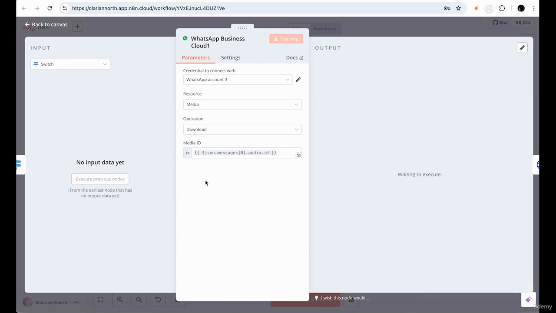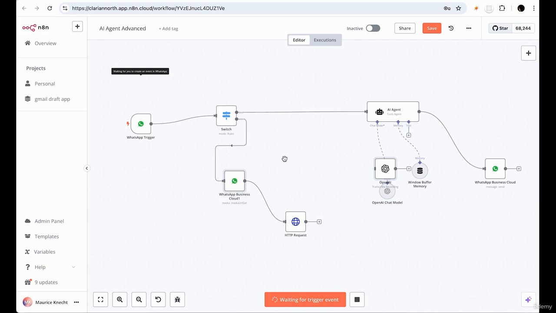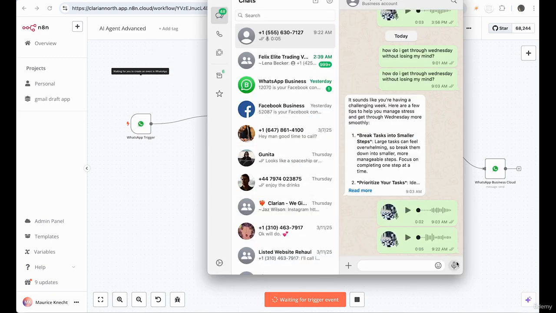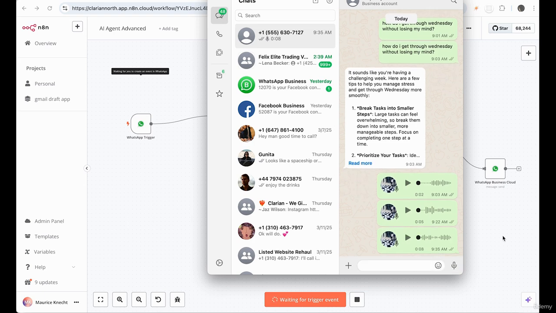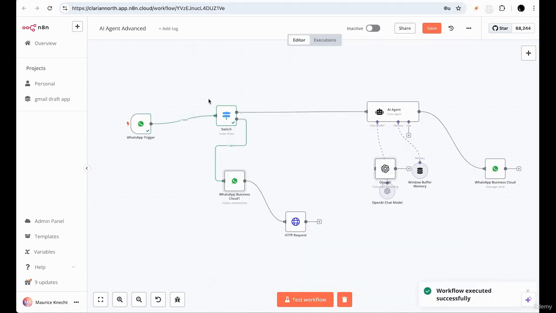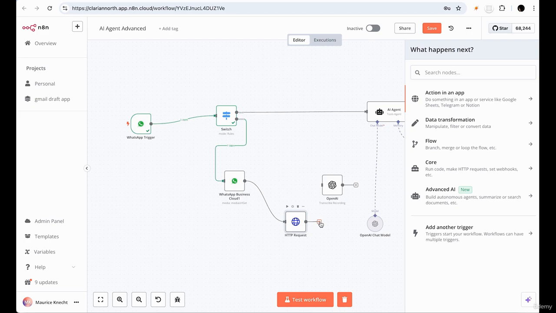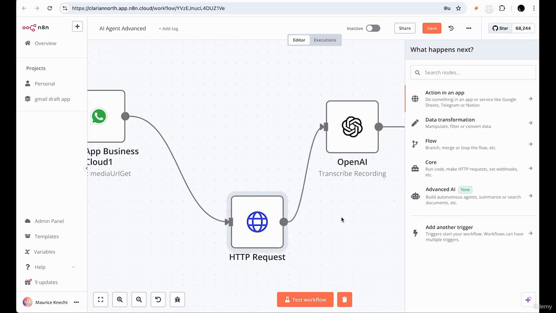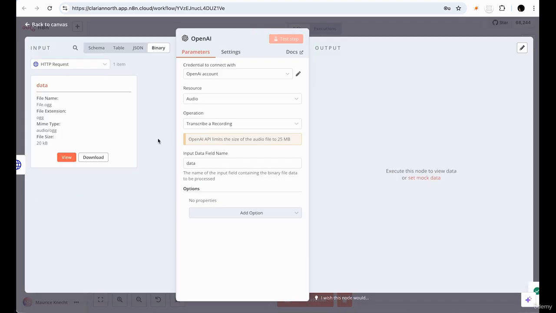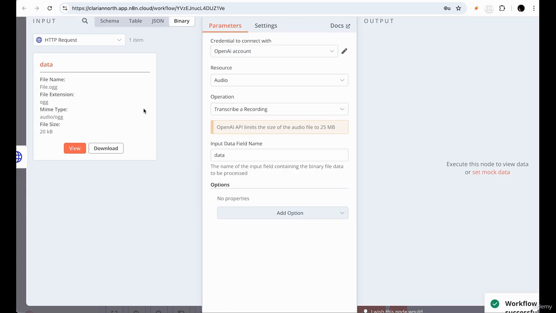So I want to execute the previous node, and it's going to wait for an event. I'm going to have to go ahead and make another voice note. I'm going to say, what is the best time to take lunch today? 11 a.m. or 12 p.m.? I don't know, I'm just making stuff up. I'm just asking stupid questions. All right. Now, when we go back to our OpenAI node, by the way, this has to be connected to the HTTP request. You can't put the output in the output, so input in the output. So we're going to execute that previous node, and we should now get the data. Now we see that we have that data.